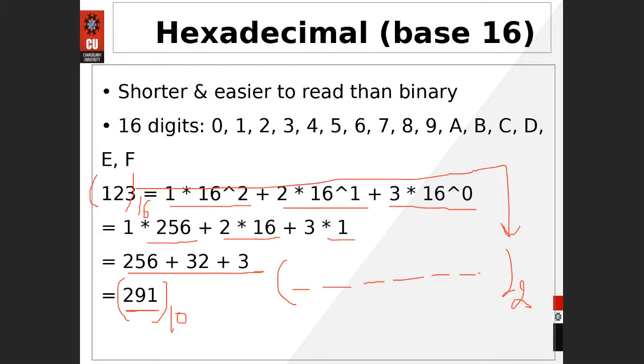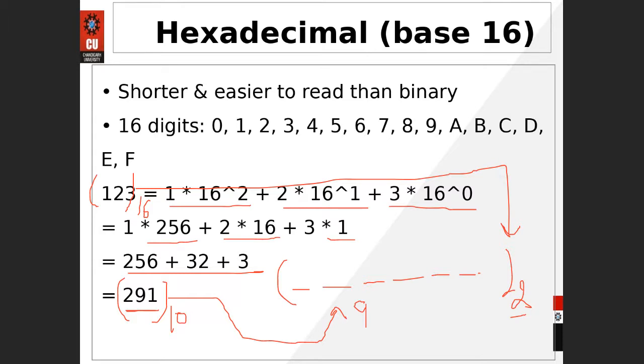Yes, I think 9 bits are required, because we need to write the decimal number in binary. We require at least 9 bits to represent the same number. So you can see that when we move from binary to octal, we require fewer bits, and when we move further toward hexadecimal, we require even fewer bits.